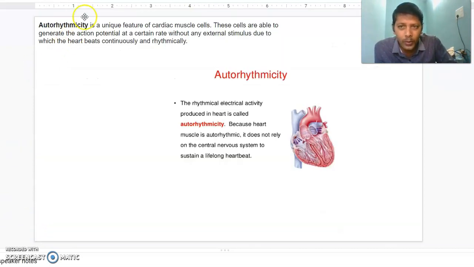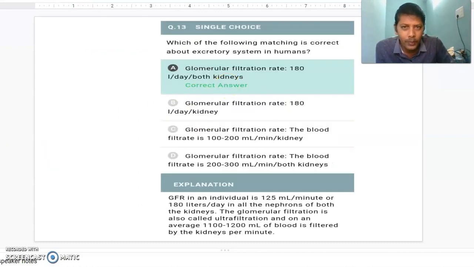Okay, that's about that. What is autorhythmicity? It is a unique feature of cardiac muscle cells. These cells are able to generate action potentials at a certain rate without any external stimulus, due to which the heart beats continuously and rhythmically. Come to the next one.